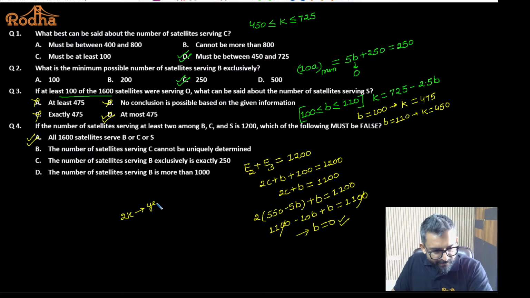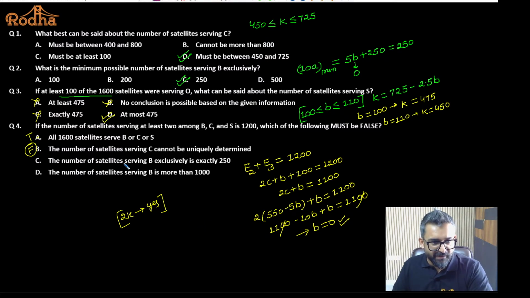Yes? Yes or no? Because B is 0. The moment B is 0, we can definitely find out the value of 2K. And the statement is saying we cannot find out the value of 2K. That is incorrect. So the first statement was true. Second was false. And we were looking for a false statement. Which statement is false? Second statement.